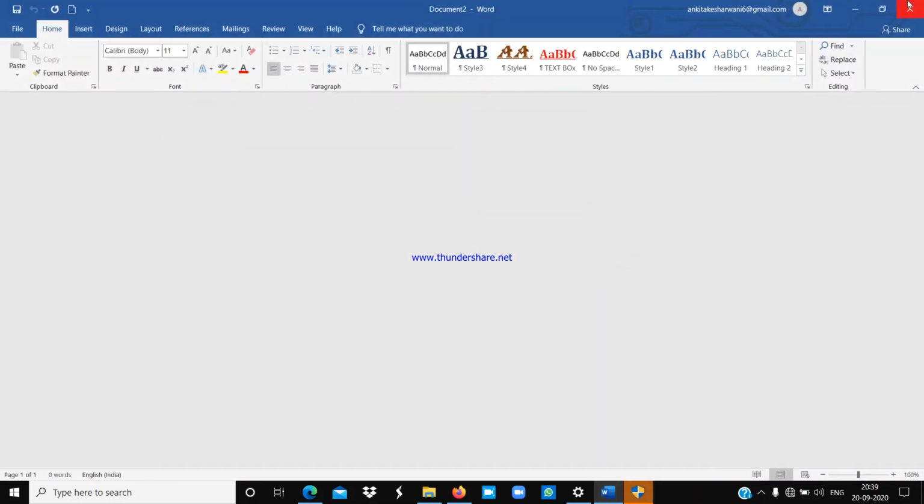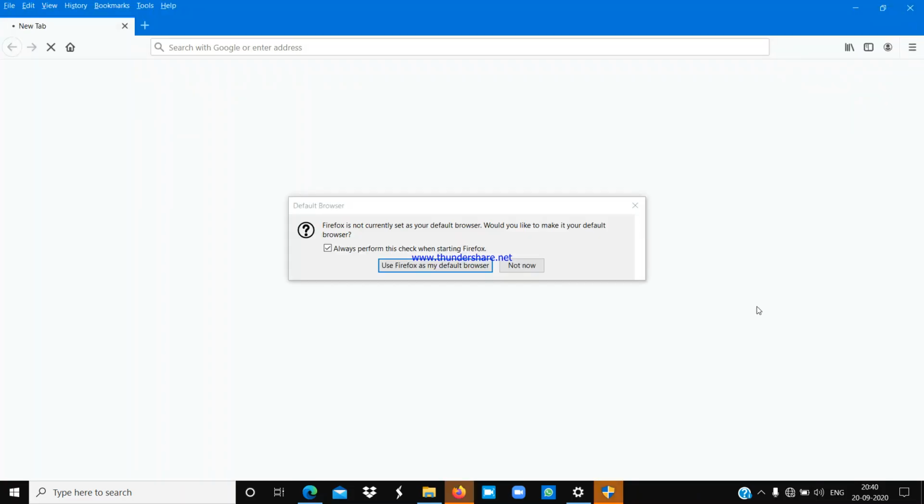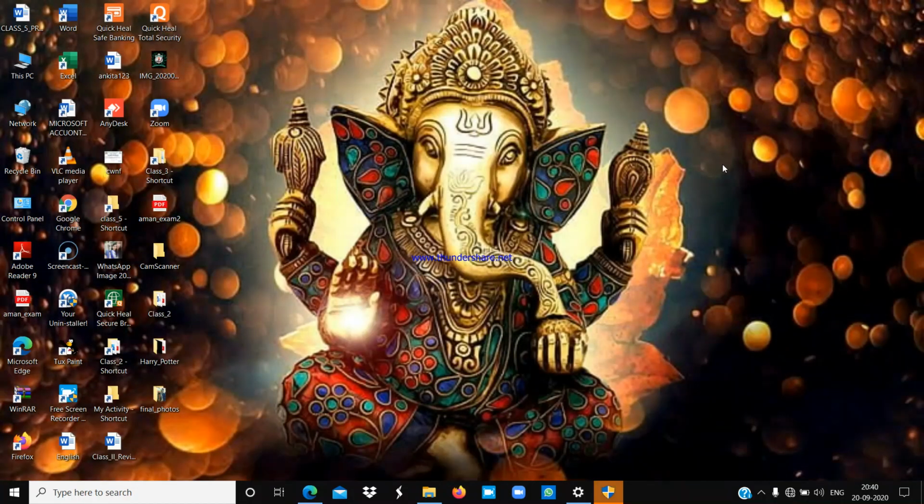And now you can see there is only one file and I closed that file also. Is it clear for everyone? So like that you can close your file.